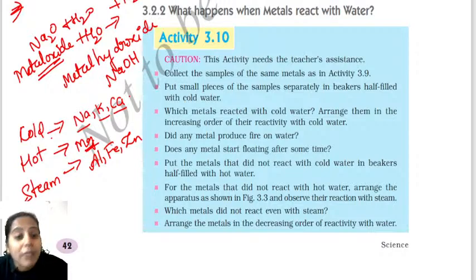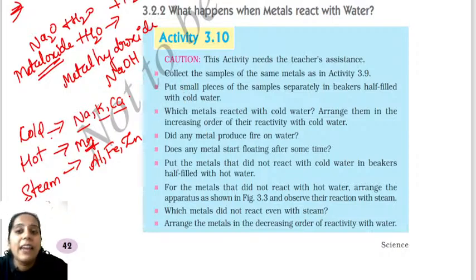Okay, here there are some exceptions, which I am going to tell you. In the exam they ask this as a give reason question. So it's very important to concentrate and listen. Not all the metals show reactivity with the cold water. Not all are reacting with the hot water. Not all are reacting with the steam. So there are certain exceptions.